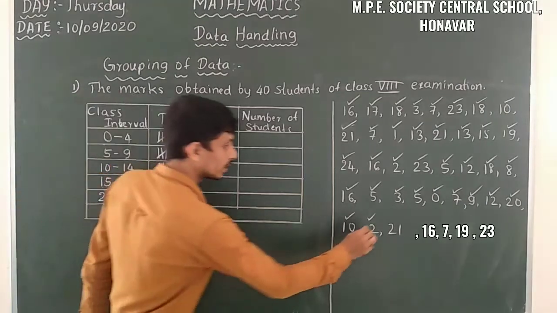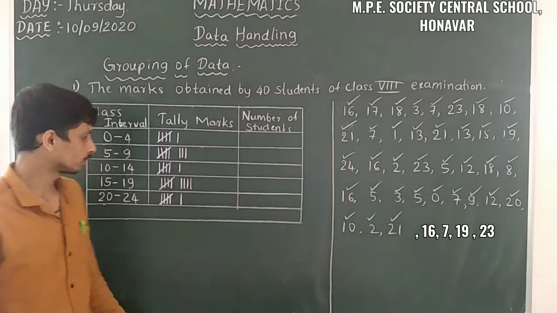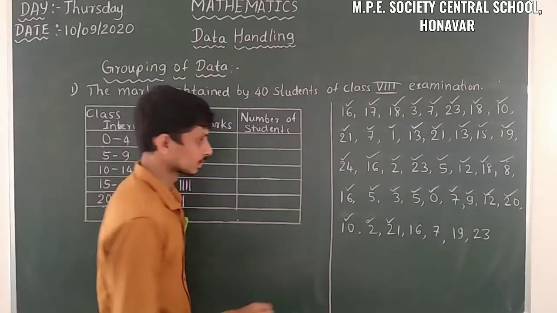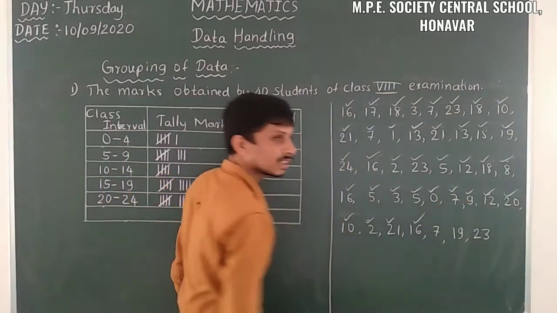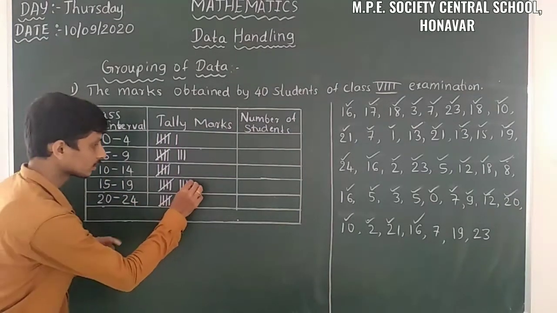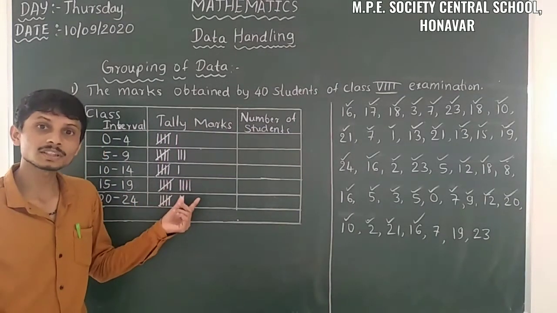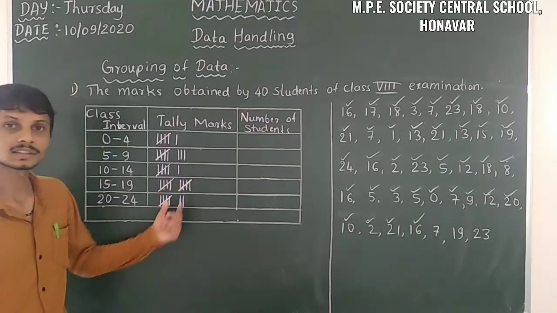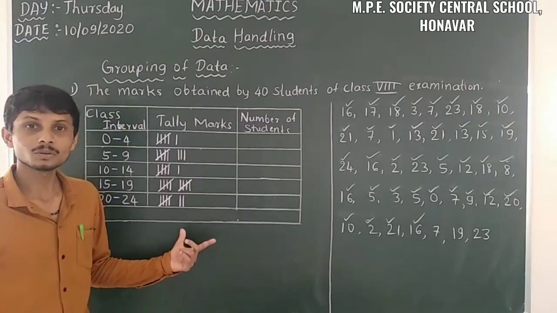Then 21. 21 is in between 20 and 24. Yes. So 16 is there. So 16 is in between 15 and 19. So I will take the tally mark here. Here the 4 is completed. So that's why the next tally mark we have to take like this. The bunch of 5 is completed.